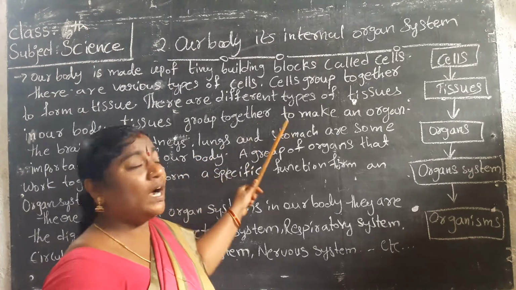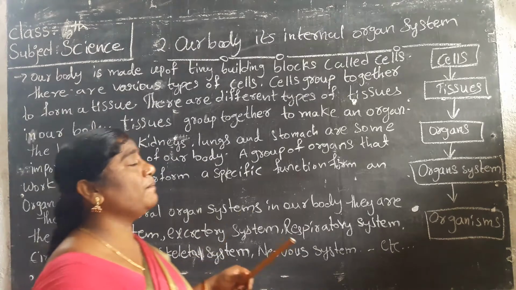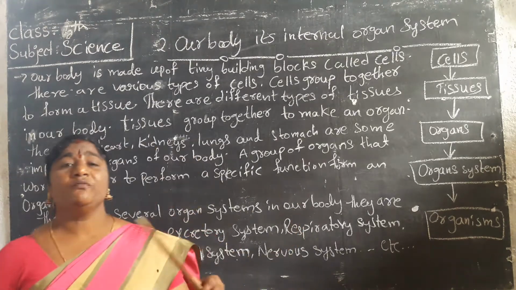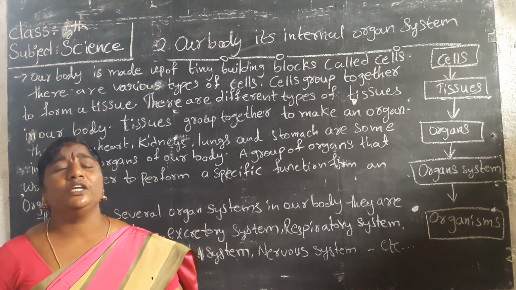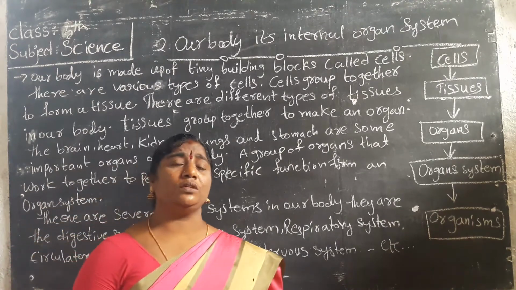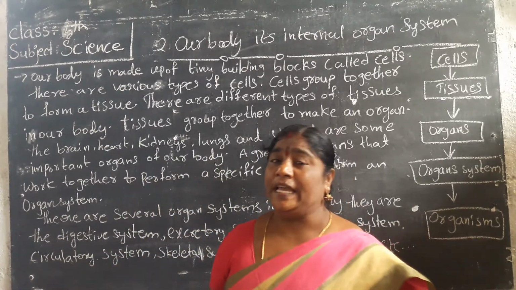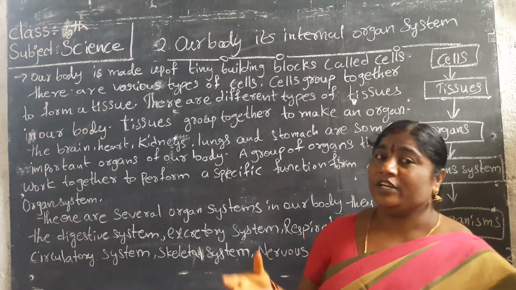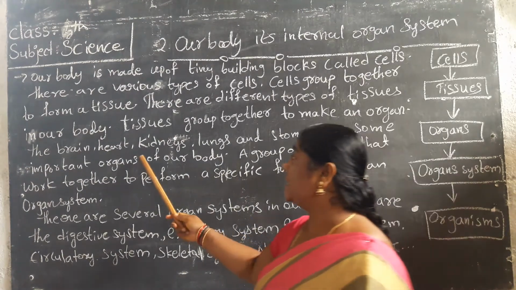Then the stomach. We have to get energy from the food we eat. In the digestive system, the food we take through the mouth goes through the food pipe into the stomach, then into the small intestine. It is changed into energy, and it gives our body strength. These are the main organs.